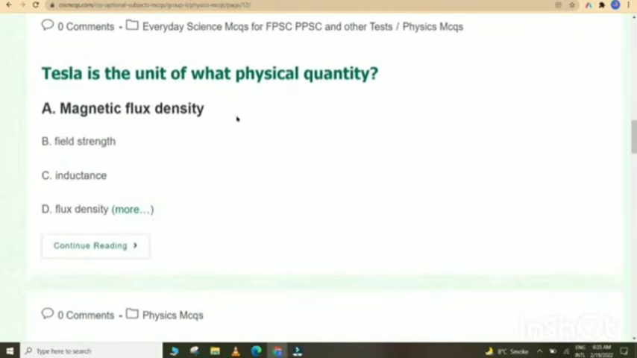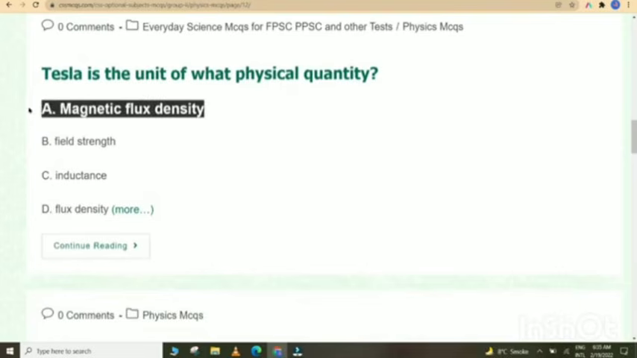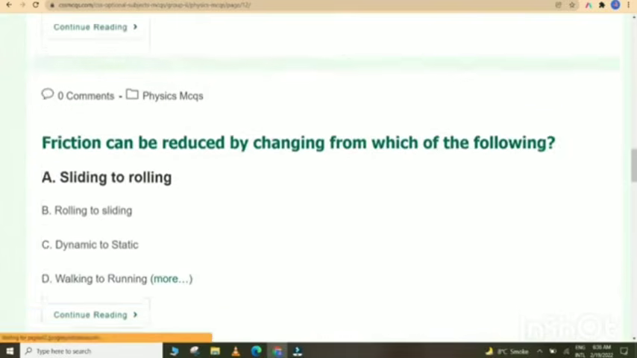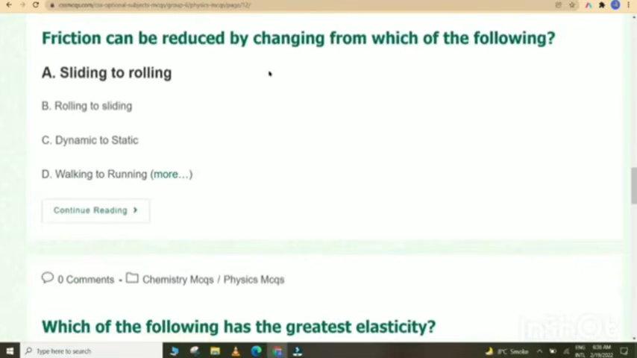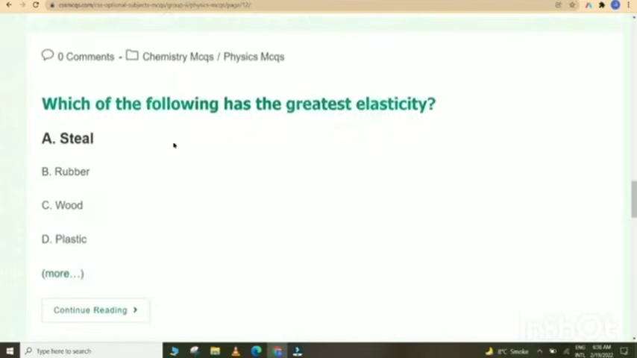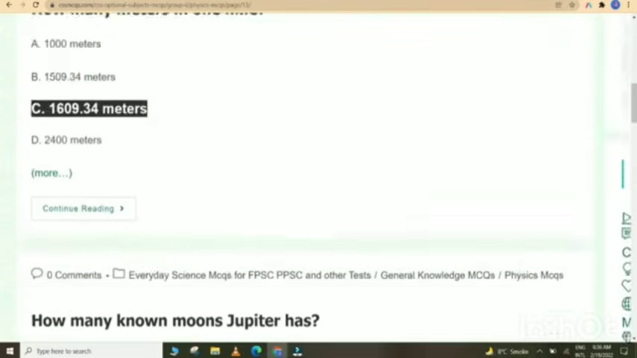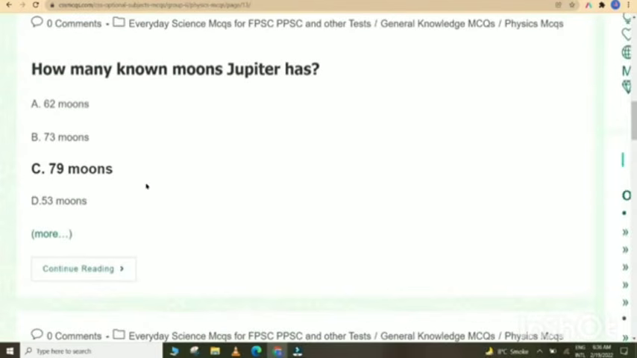Tesla is the unit of what physical quantity? Magnetic flux density. What is the magnitude of a unit vector? 1. Friction can be reduced by changing from which of the following? Sliding to rolling. Which of the following has the greatest elasticity? Steel. How many meters in 1 mile? 1609.34 meters. How many known moons Jupiter has?